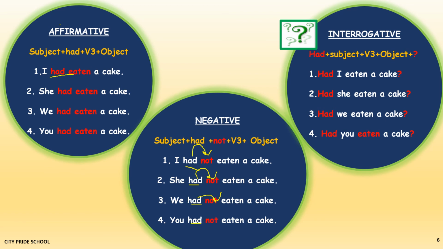So very, very simple. Then how to change into interrogative yes-no type? We simply have to bring the helping verb in the beginning. So you just bring had in front and do the other required changes. Had I eaten a cake? Question mark. Had she eaten a cake? Question mark. Had we eaten a cake? Question mark. And had you eaten a cake? Question mark.